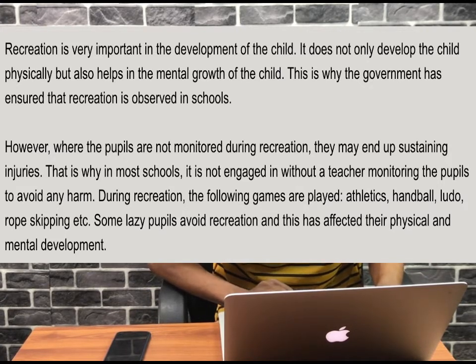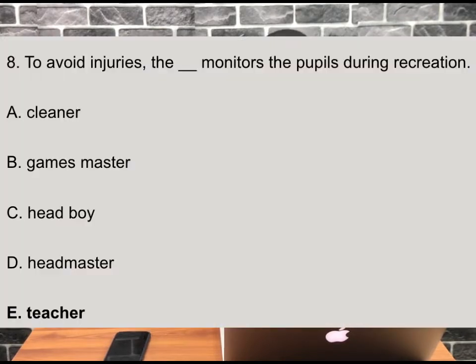This is why in most schools, it is not engaged in without a teacher monitoring the pupils to avoid any harm. Now, look at question number 8. To avoid injuries, the dash monitors the pupils during recreation and is the teacher. So the answer is E, teacher.